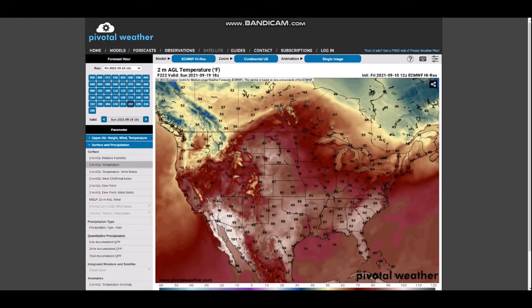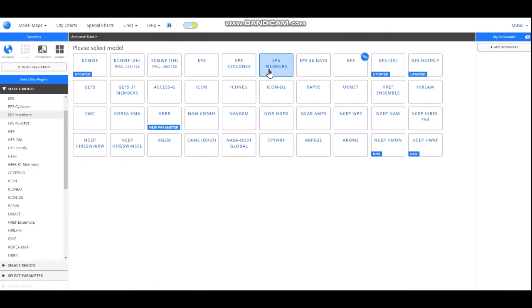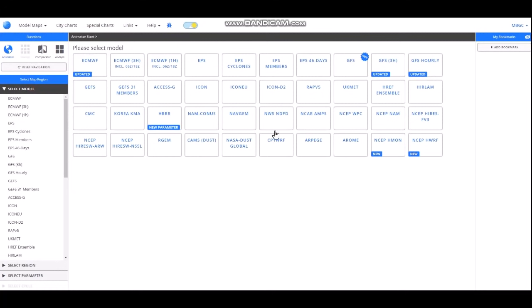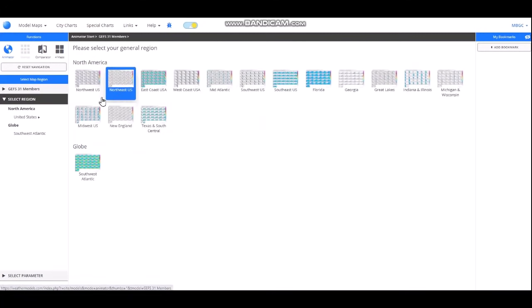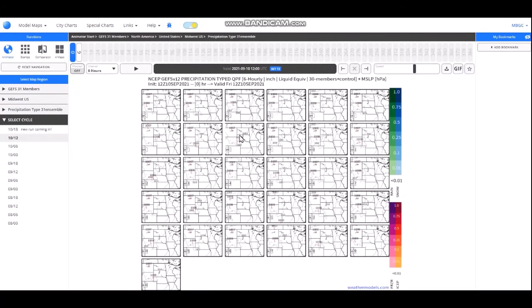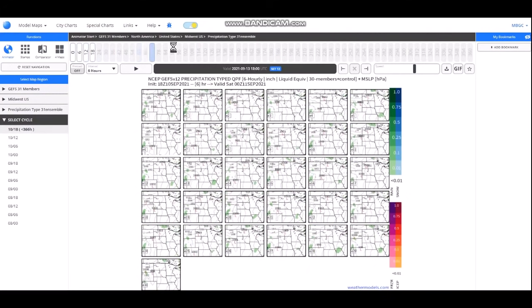And I do want to show you quickly weather ensembles. These are a group of models, and it'll speak for itself. Okay, so let me put this on with you folks. EPS members, I don't actually want to look at those because they don't show everything at once. I'd have to go through that individually, and I don't have time for that, unfortunately. Midwest, let's take a look at this. Precipitation type ensemble. Here it shows us many different ensembles simultaneously. Let's take a look at the newest one. Yep, it's loaded in.